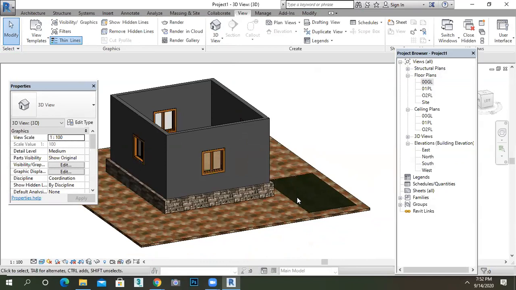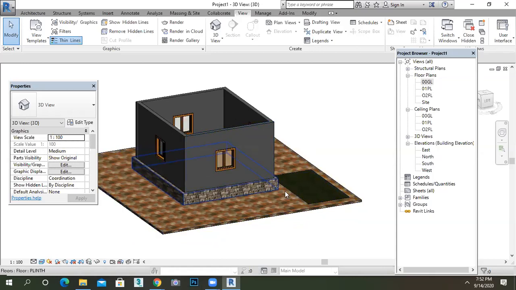If you want to show realistic images, then you have to use some other software. Lumion, V-Ray, like these software are there. Getting, guys? How it works?